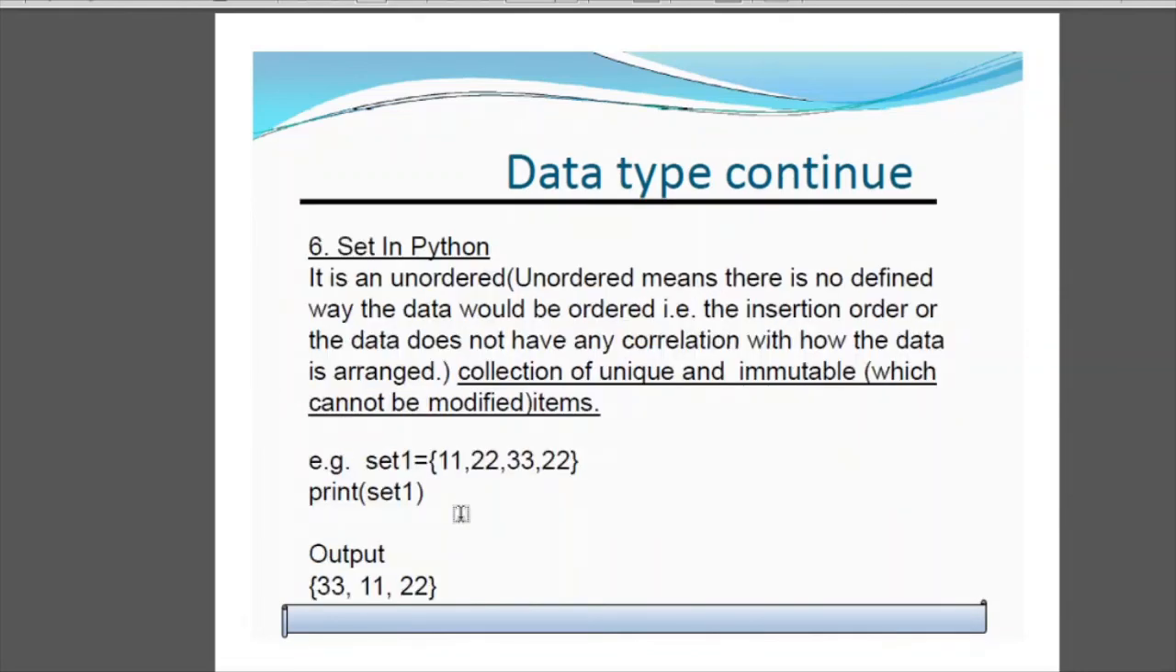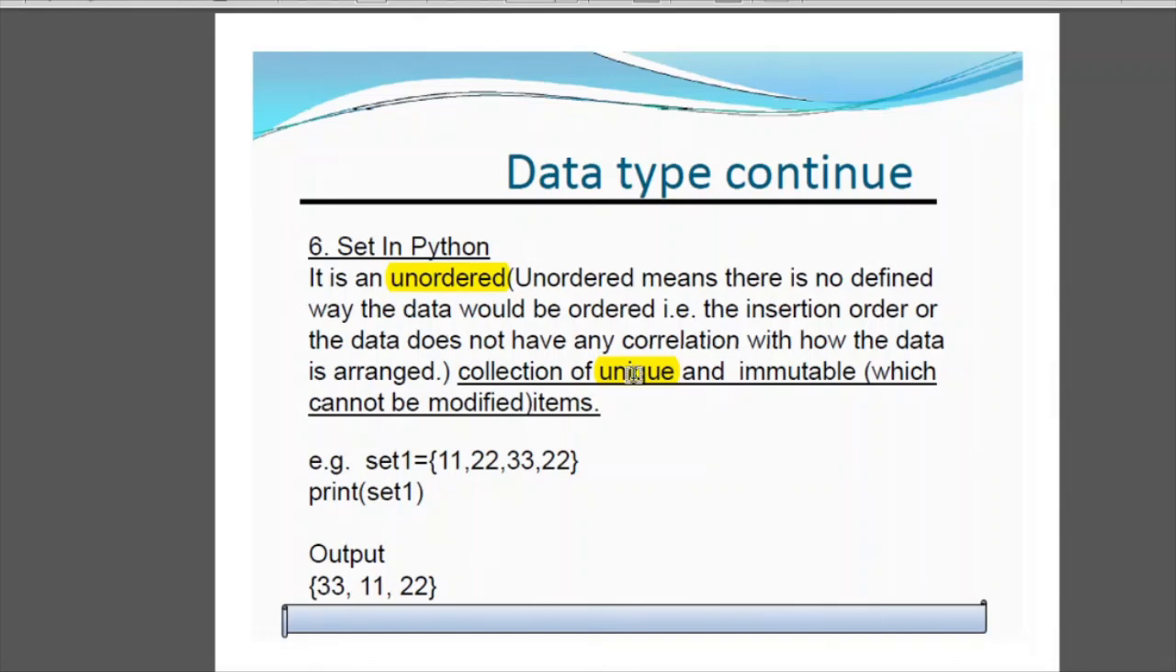Next we have set in Python. Set is unordered. Unordered means there is no defined way that data would be ordered. That is, insertion of data does not have any correlation with how the data is arranged. Unordered means data can be in any way. It is not necessarily ascending or descending. No order is required. It can be in any order. Collection of unique and immutable. Now what do you mean by unique? Means different, right?